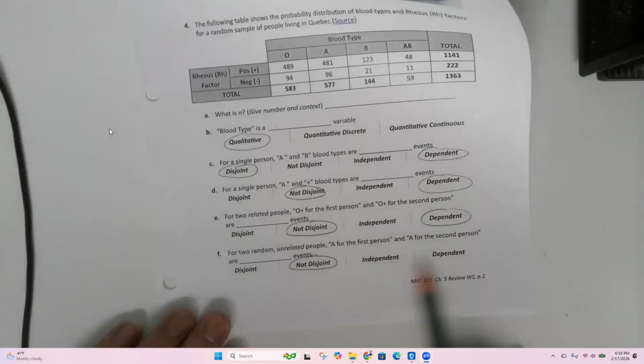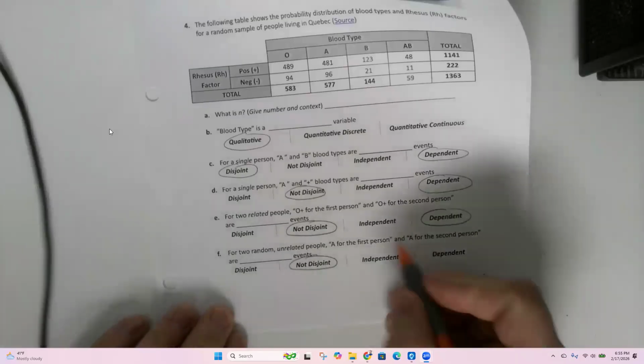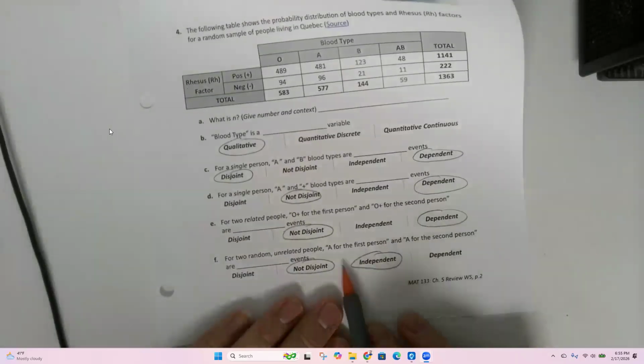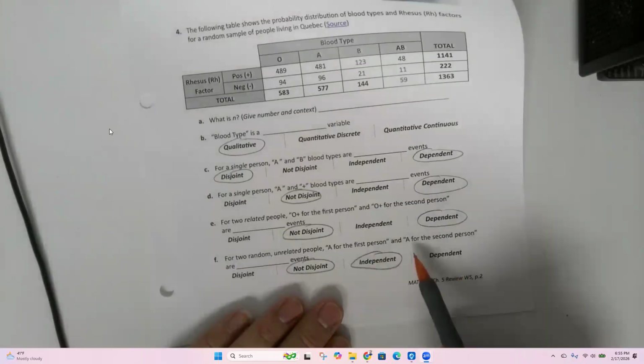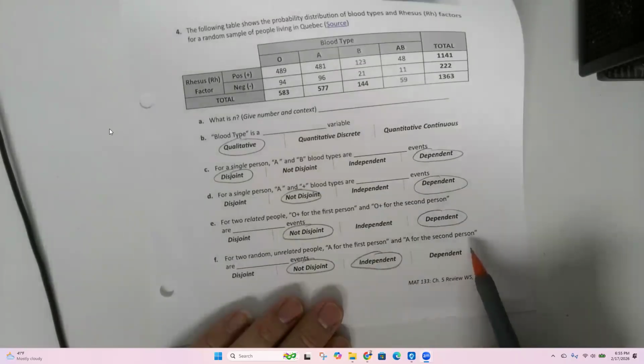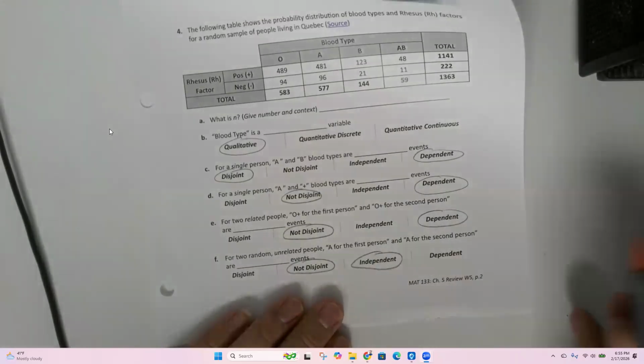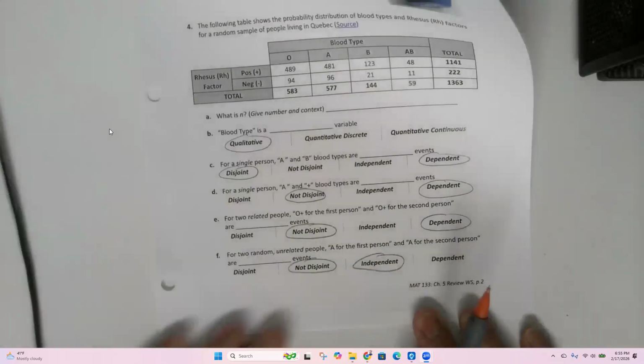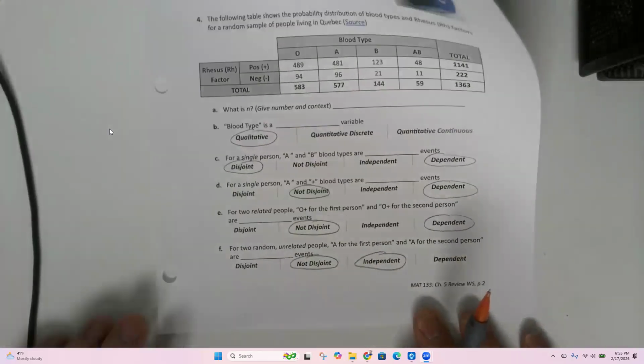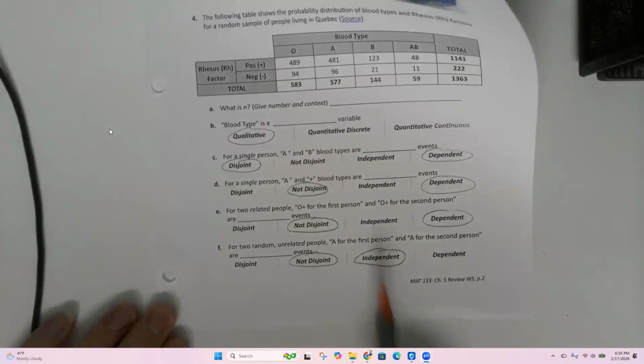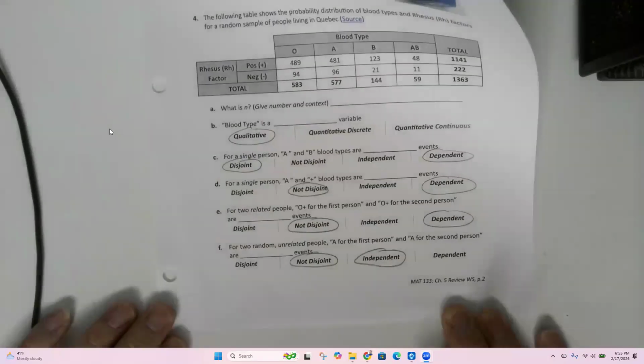Independent or dependent? Independent. Yep, you guys got it. If I am A, that doesn't change the likelihood that my friend is A, right? Unless this is a friend I met donating blood to them, I guess. But no, so independent. My answer does not affect their answer. You guys are good on that. Awesome.